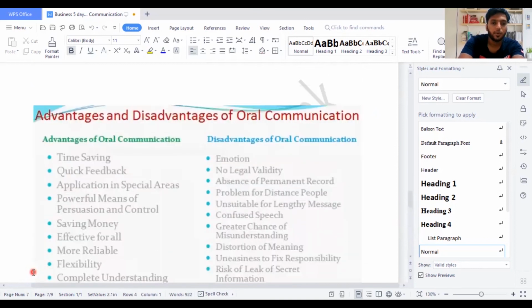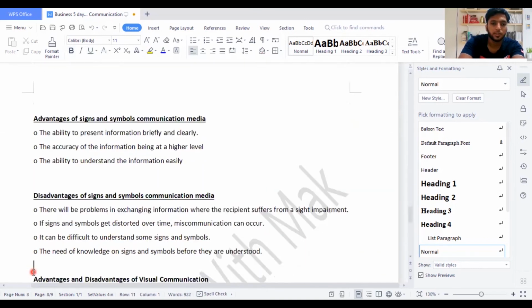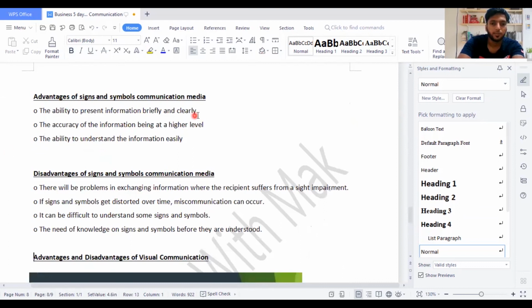Then we have the advantages and disadvantages of signs and symbols. The ability to present information briefly and clearly through signs. Accuracy of information being at a high level. When you can see it, you can understand it better than when someone says it or when reading it in written form. The ability to understand information easily.